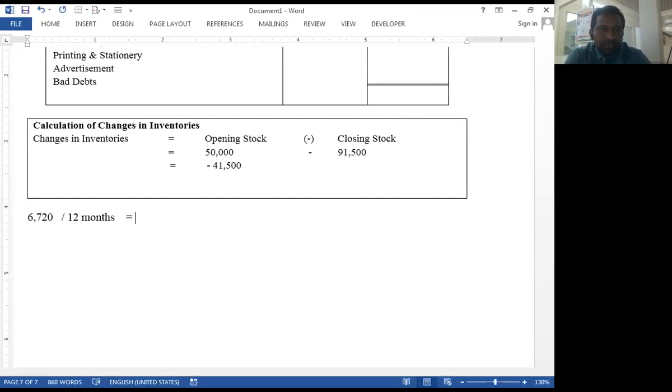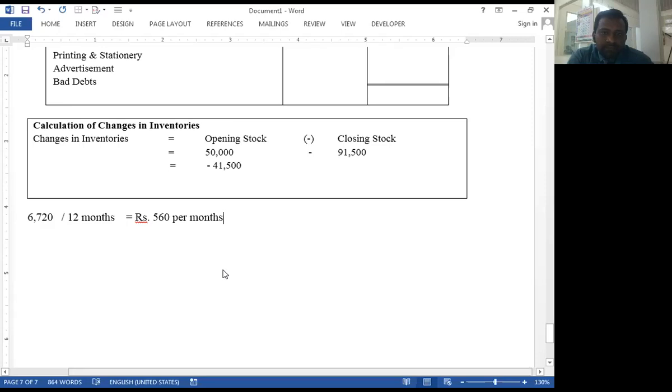So per month insurance amount is, 6,720 divided by 12, 560. 560, right? So rupees 560 per month.